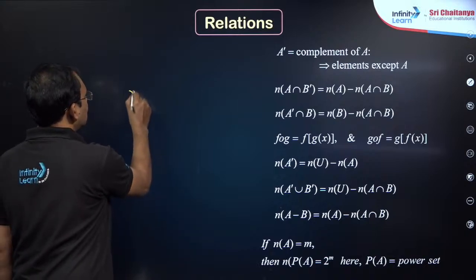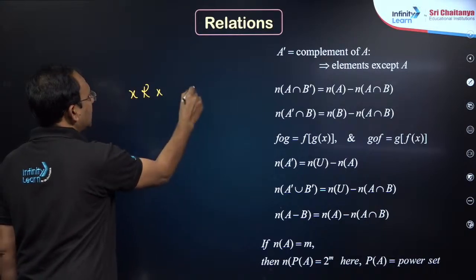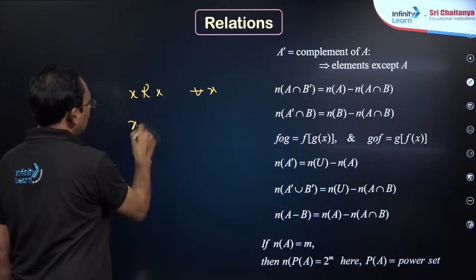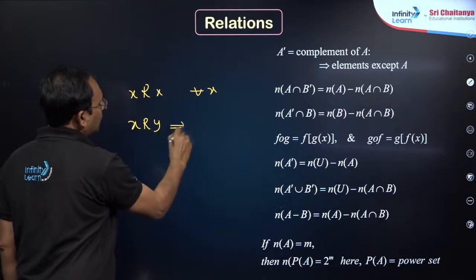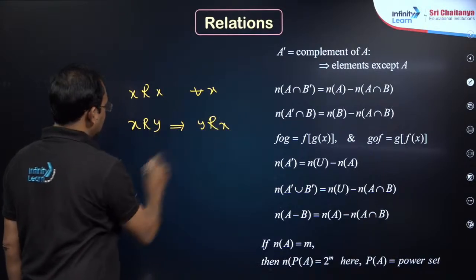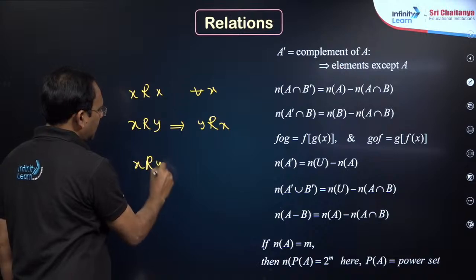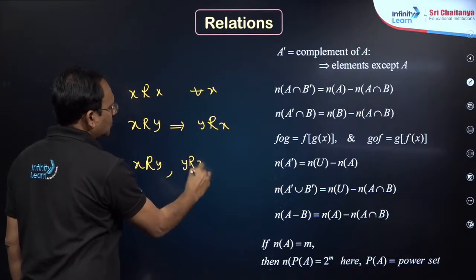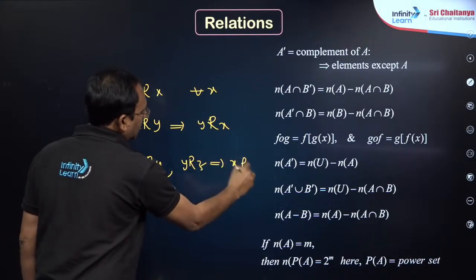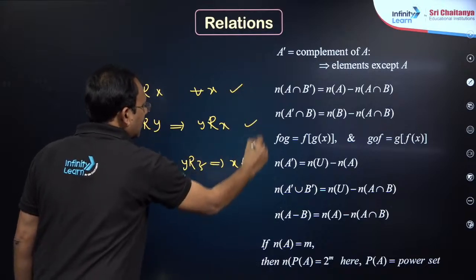A relation is said to be reflexive if x is related to x for all x, symmetric if x related to y implies y related to x, transitive if x related to y and y related to z implies x related to z. Reflexive, symmetric, transitive.